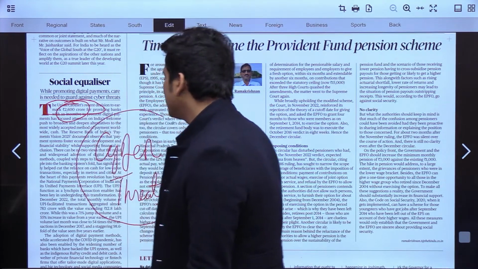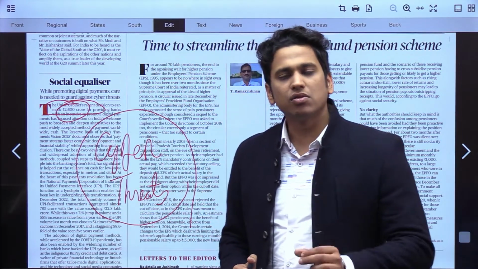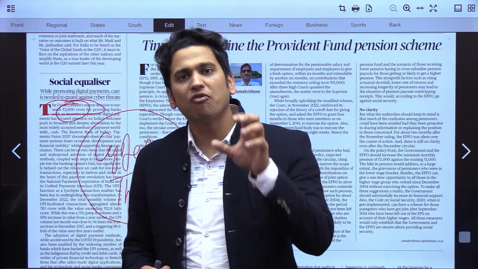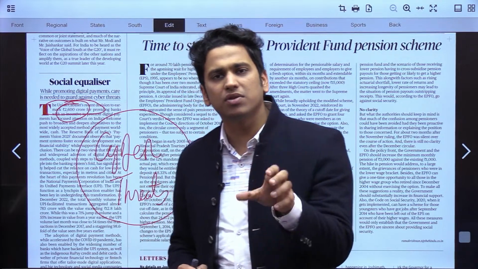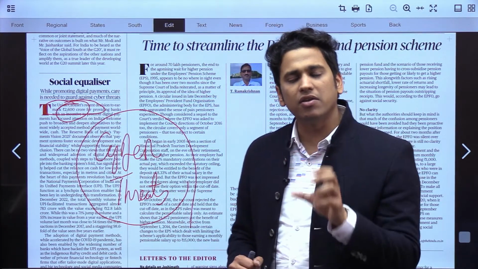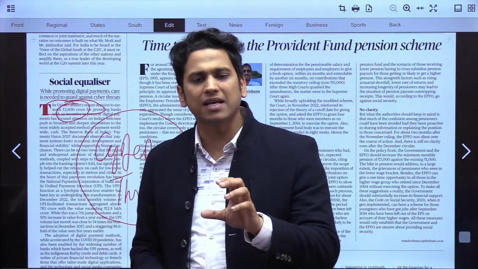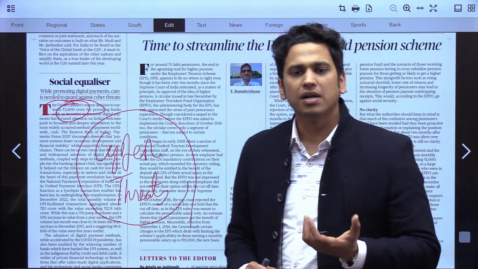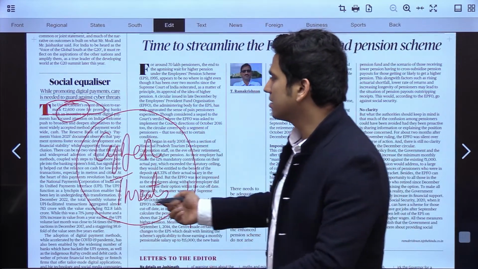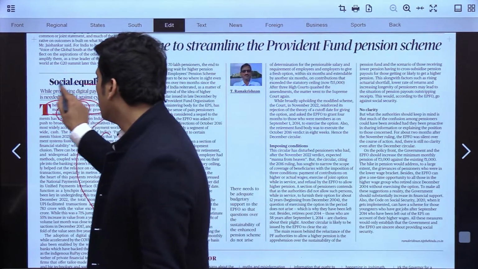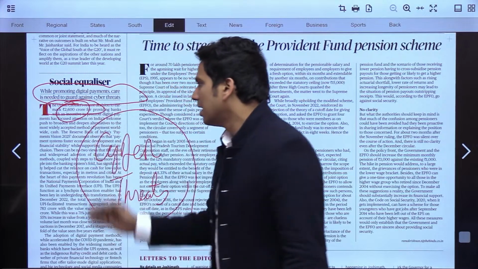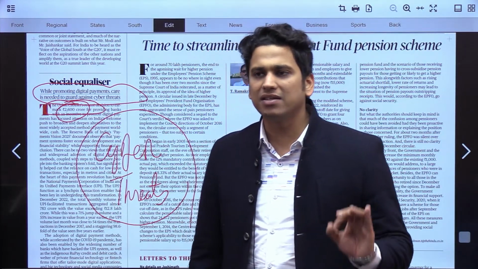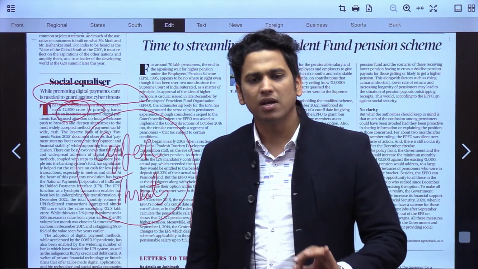So a lot needs to be put into it, and a lot of money has to be put into R&D infrastructure for the prevention of cyber attacks that could come from this usage of digital transactions. So this editorial is about how, while promoting digital payments, care is needed to guard against cyber threats. Nothing more than that, you just have to remember this particular fact, right?